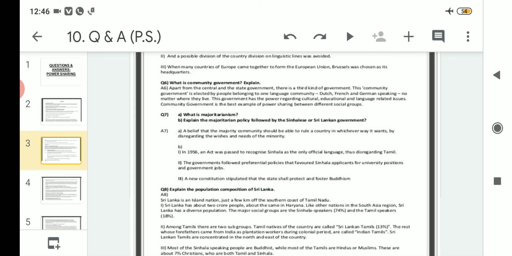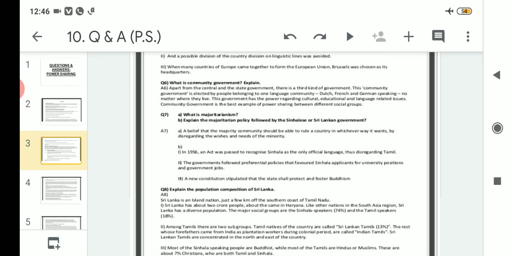So regarding the majoritarian policy followed by the Sri Lankan government, they did three things. The first was to make Sinhala the official language. The second was to make a policy in which all the university positions and government jobs were given preference to the Sinhala applicants only.